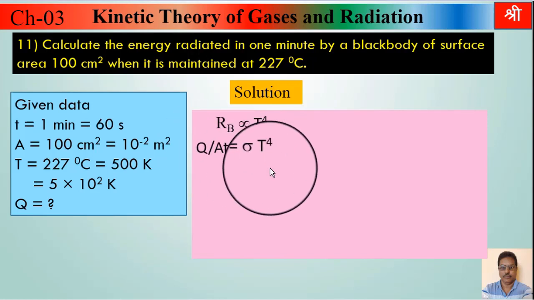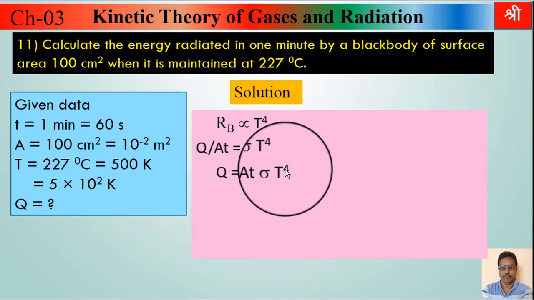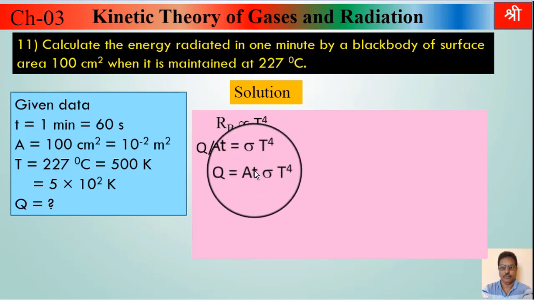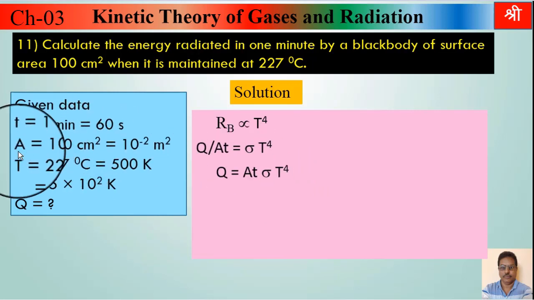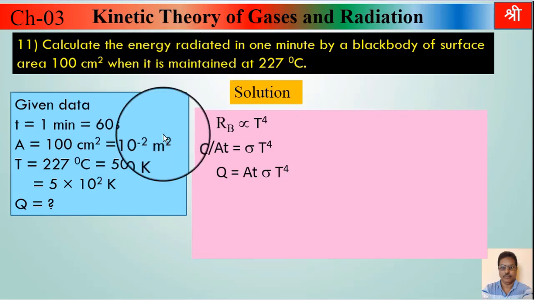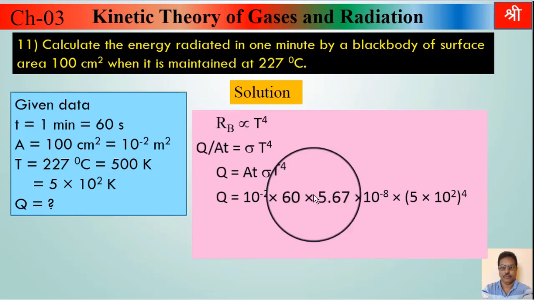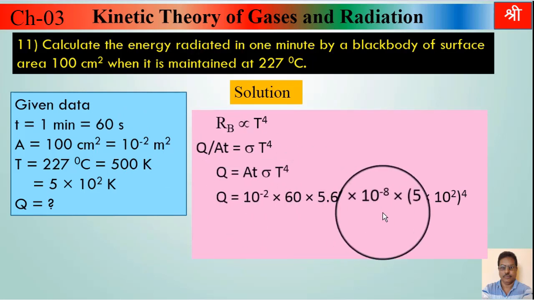From this we can write Q equal to A T sigma T raised to 4. Now all values are given. A is given, small t is 60 second, that is given. Sigma is a constant, that is not given here, but remember that constant will be given to you in exam. And keeping all these values, we get this step.